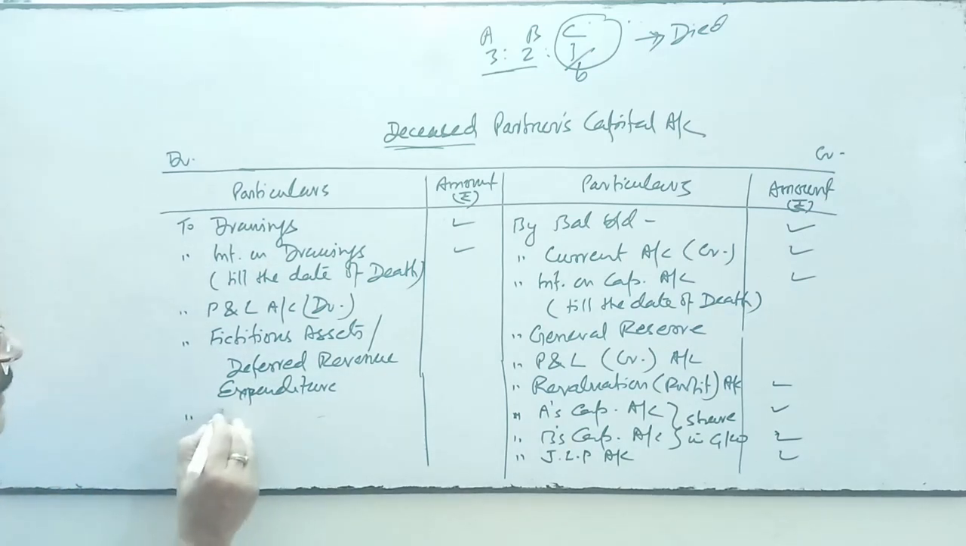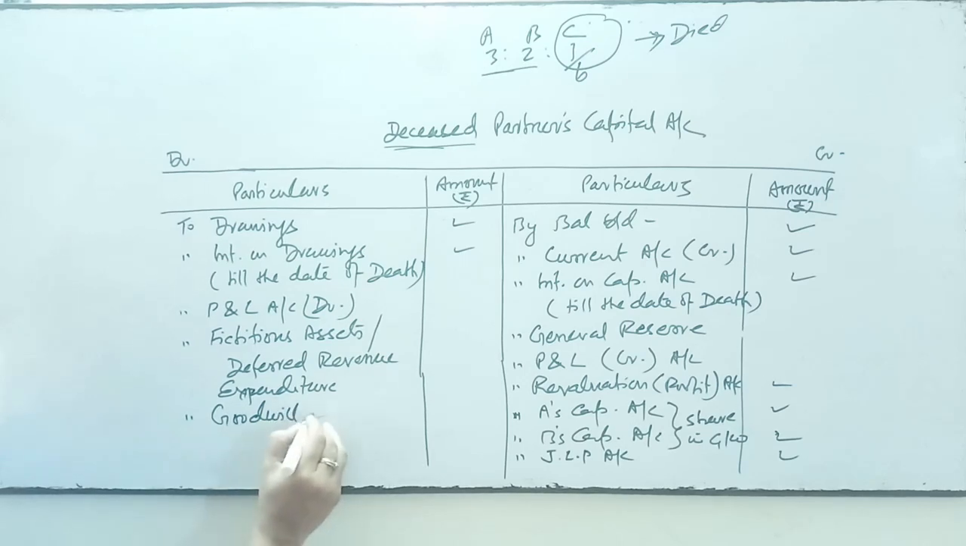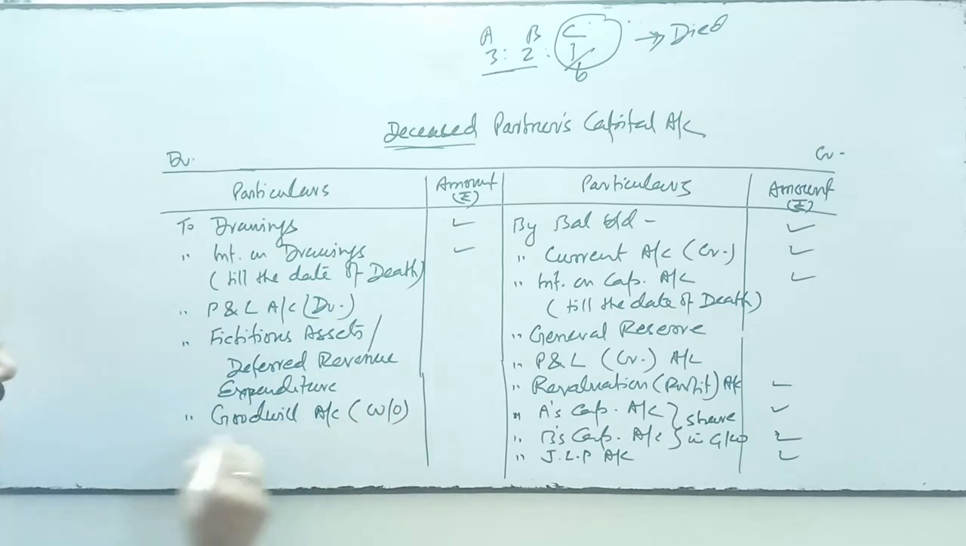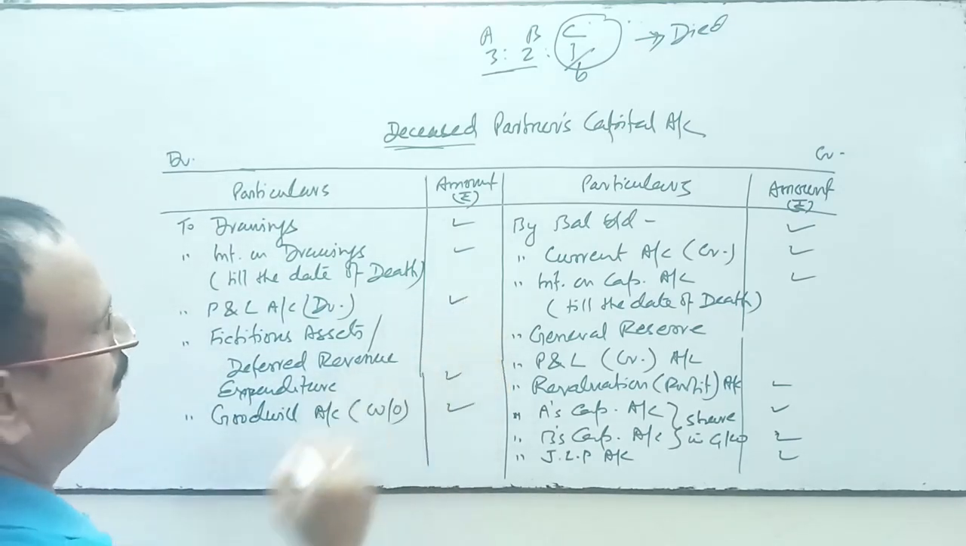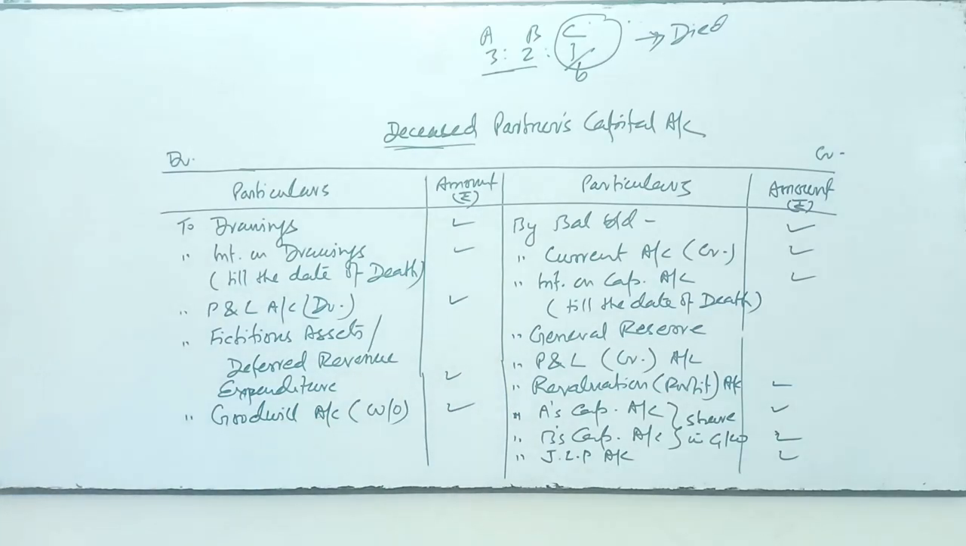If goodwill is given in the balance sheet, then the goodwill account will be written off, and his share in the goodwill will be debited. So these are the accounts that will be debited or credited.